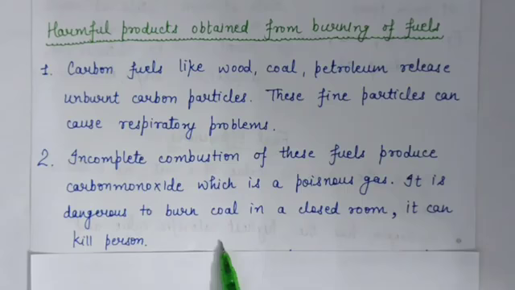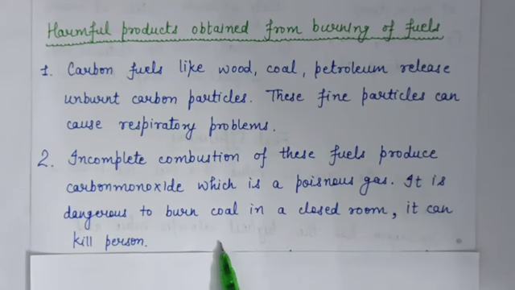If a person is exposed to carbon monoxide for a long time, then that person may even die. That's why it is dangerous to burn coal in a closed room, because burning coal produces carbon monoxide, which is a poisonous gas. So, the harmful product obtained from burning of coal is carbon monoxide.